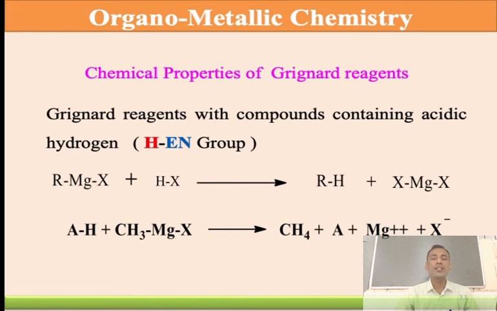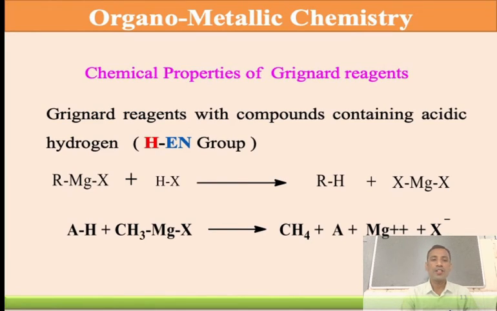After knowing the stability and preparation of Grignard reagents, we go to the chemical properties of Grignard reagents. Grignard reagents react with compounds containing acidic hydrogens, or these hydrogens are attached to more electronegative groups.